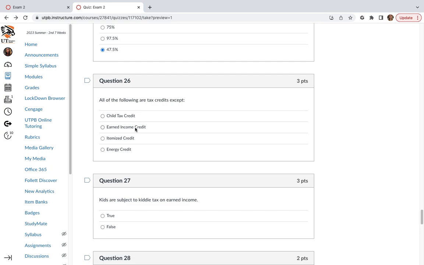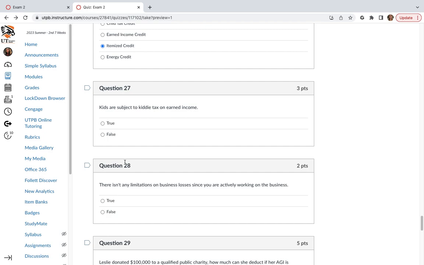All the following are tax credits except, okay, the child tax credit is a credit. The earned income credit is a credit. So the itemized deduction is a deduction, not a credit. There's a big difference between deductions and credits. So itemized credit is not a thing. There is an energy credit. So kids are subject to kiddie tax on earned income. False. Kids are subject to kiddie tax on unearned income.